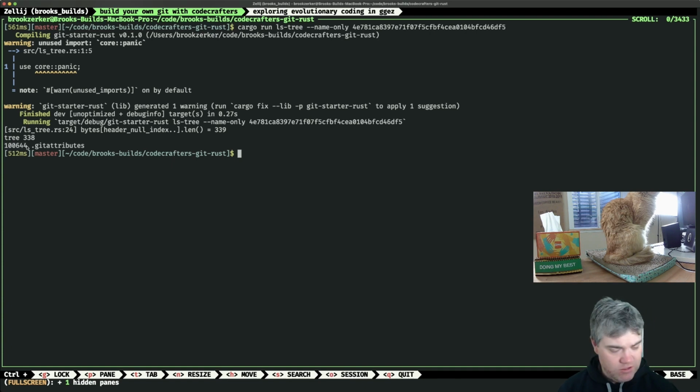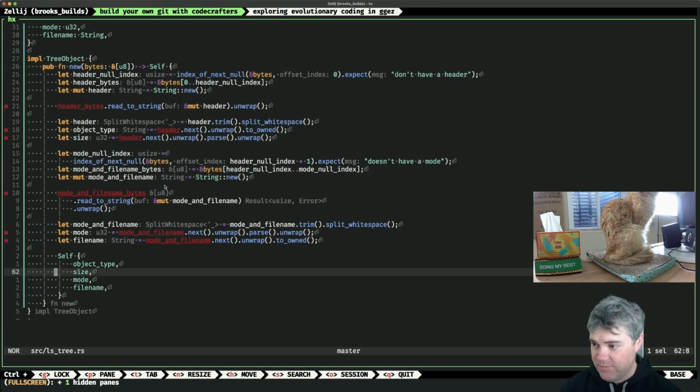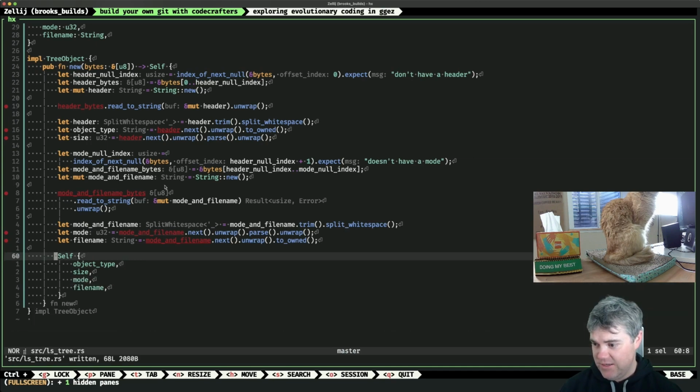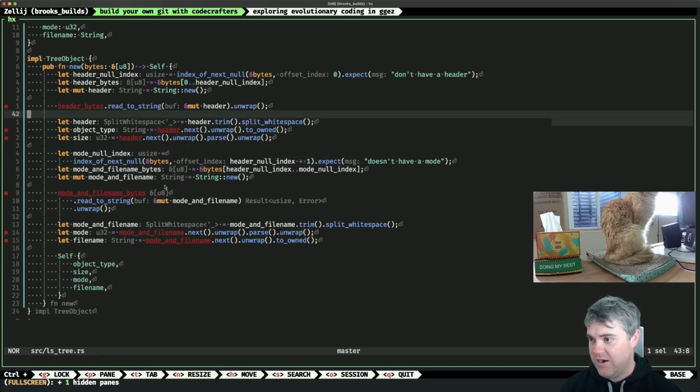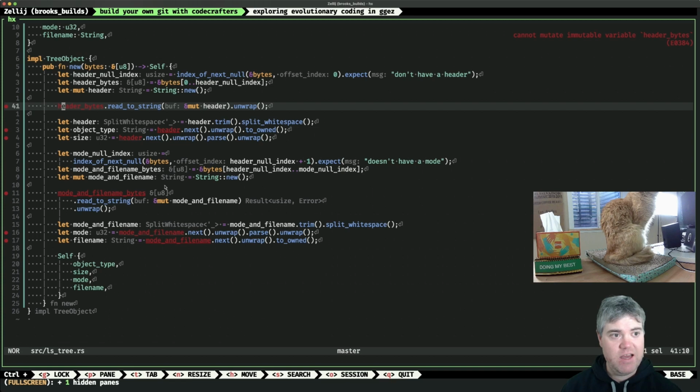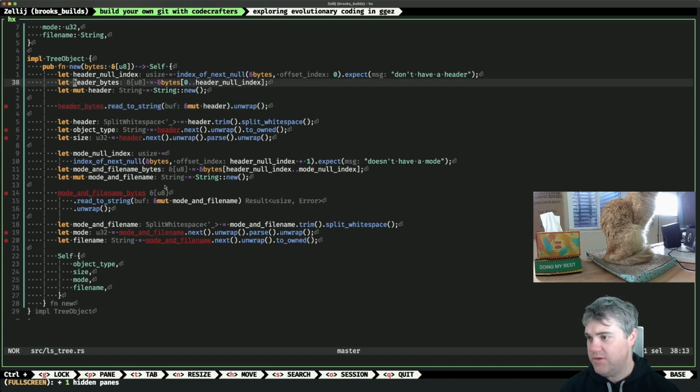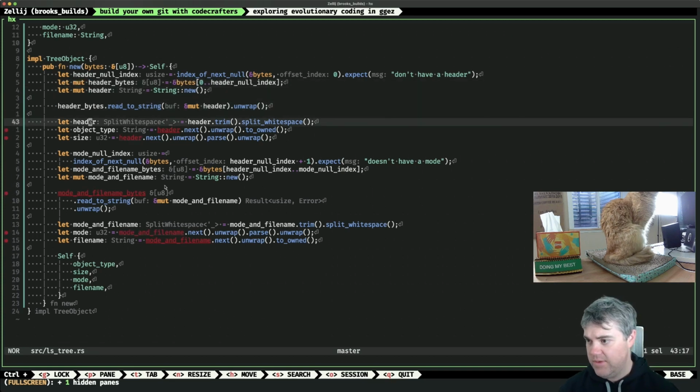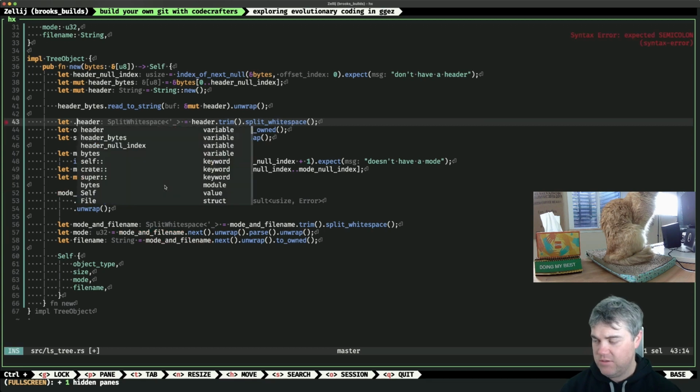Which might be octal. Yeah, maybe I do need to, okay, so here, we're going to do the exact same thing. And if it gets a different number here, then obviously we need to fix that. All right, what are you upset about? Cannot mutate. Okay, so header bytes needs to be mutable. Header needs to be mutable.